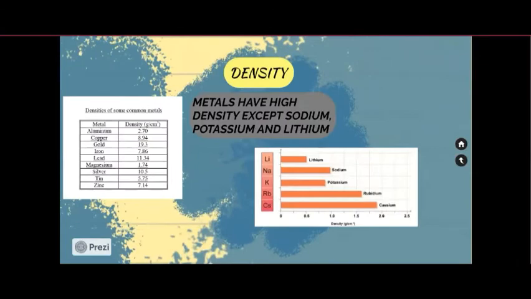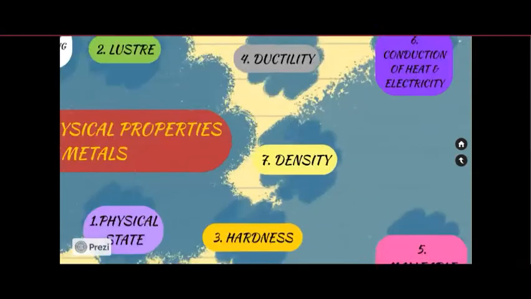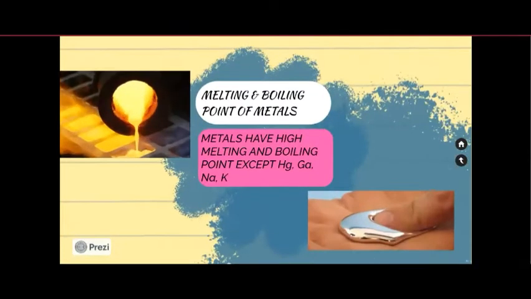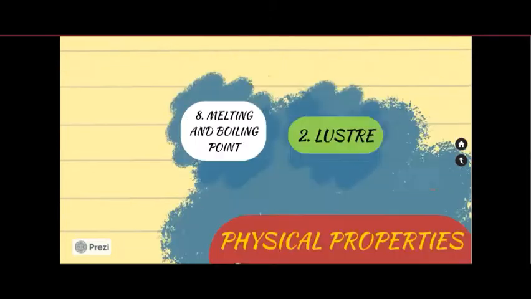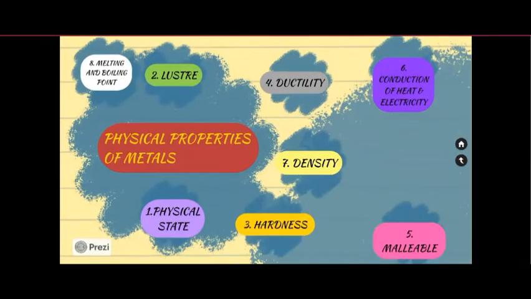Next is the density. Metals have high density. Sodium, potassium and lithium are exceptions. Next is the melting and boiling point of metals. Generally, metals have very high melting and boiling points, except gallium, sodium, potassium, etc.